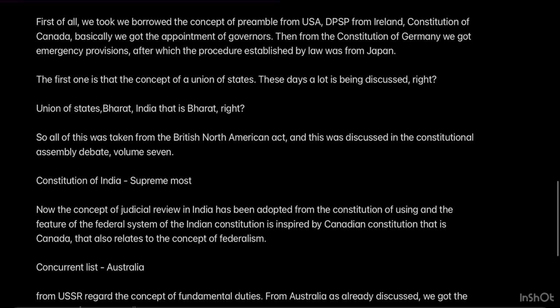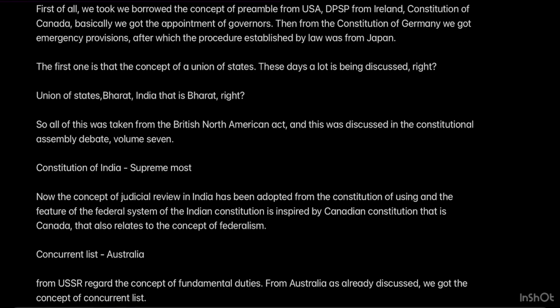First of all, we borrowed the concept of preamble from USA, DPSP from Ireland, from the Constitution of Canada, basically we got the appointment of governors. Then from the Constitution of Germany we got emergency provisions, after which the procedure established by law was from Japan.